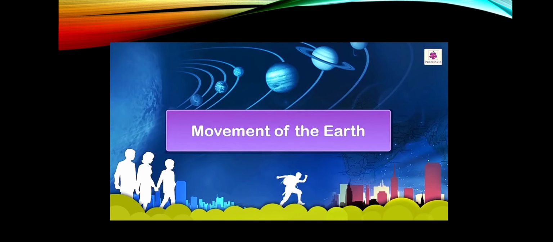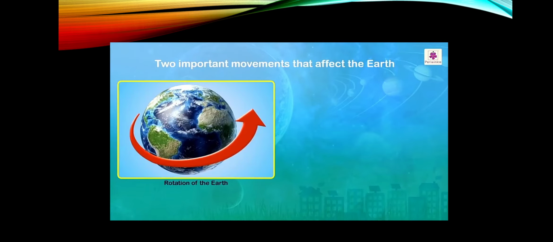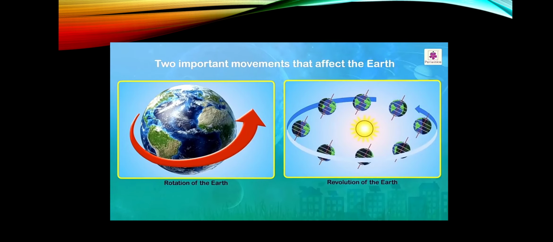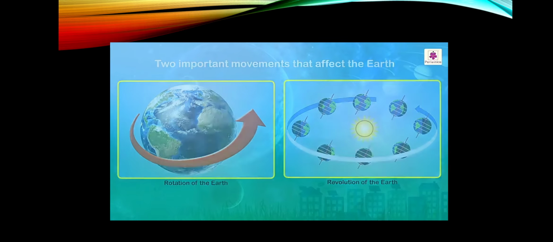Movement of the earth. Two important movements that affect the earth: rotation of the earth and revolution of the earth. Rotation of the earth.